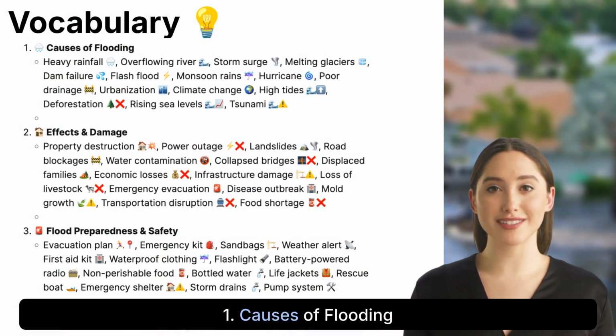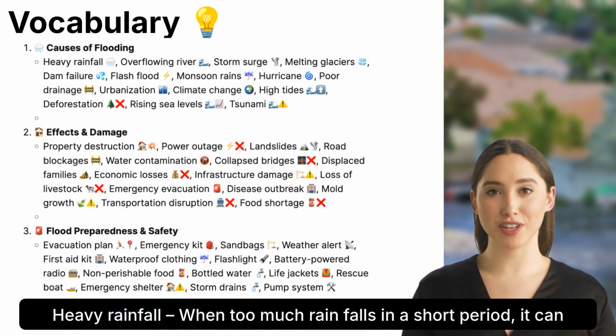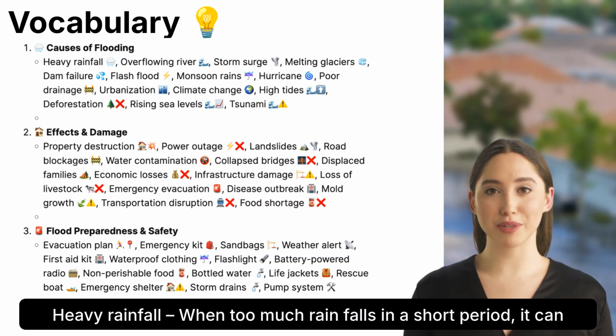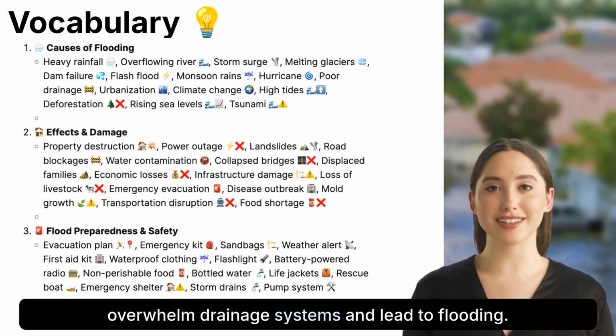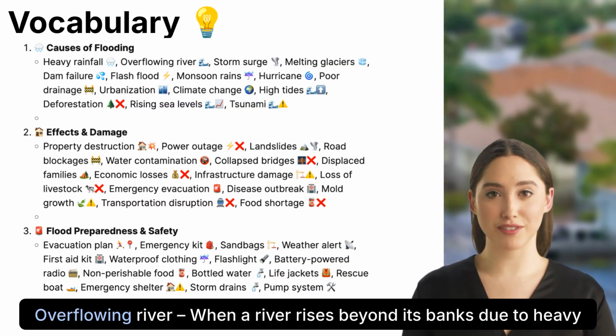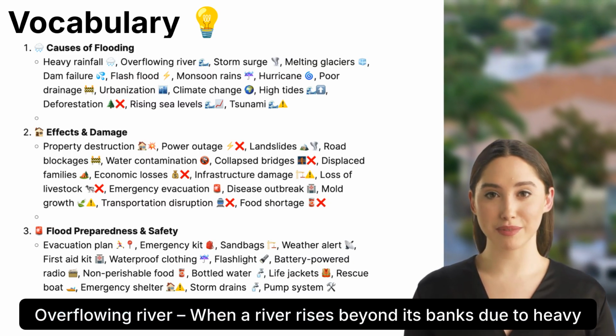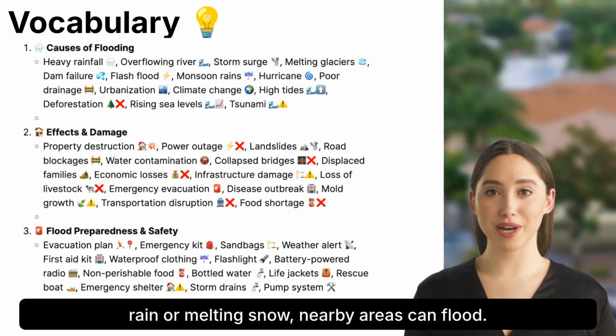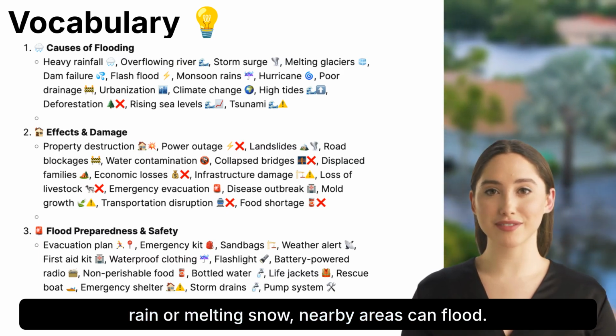1. Causes of flooding. Heavy rainfall. When too much rain falls in a short period, it can overwhelm drainage systems and lead to flooding. Overflowing river. When a river rises beyond its banks due to heavy rain or melting snow, nearby areas can flood.